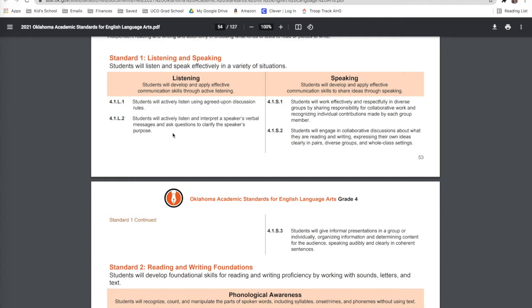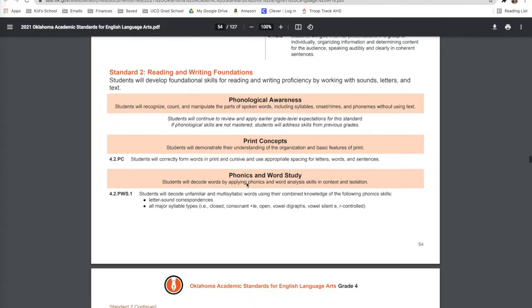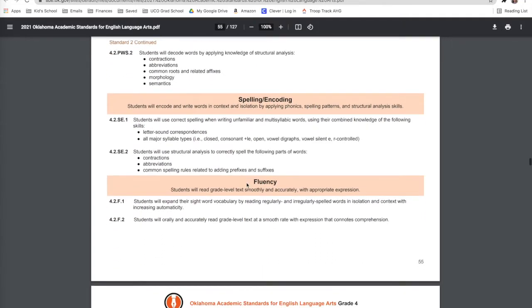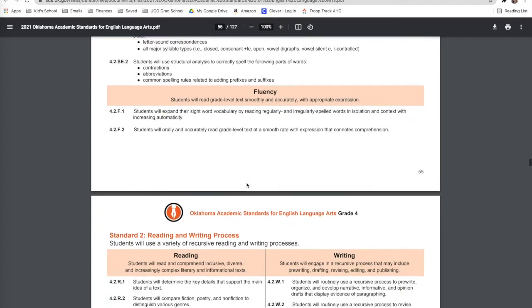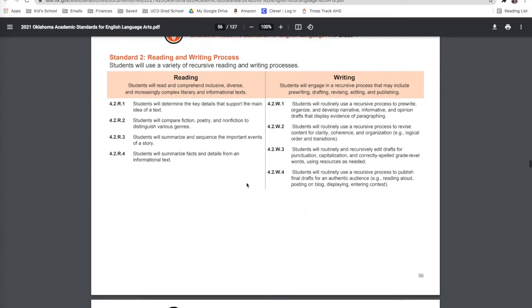If you have a SPED student with an IEP, we sometimes use these numbers as well to talk about certain standards that we want to see mastered for that year in whatever subject area we are talking about for our goals. And here it breaks down what those standards are, what it means, and again, the goal is that our students for this grade are going to master this standard.